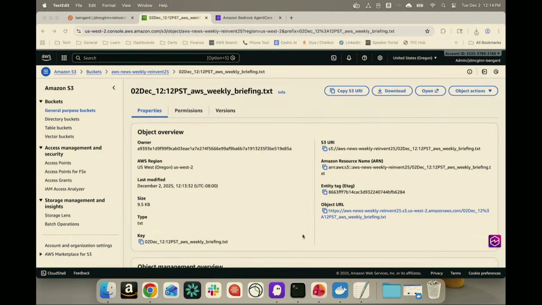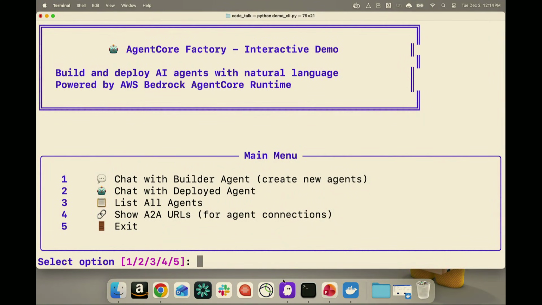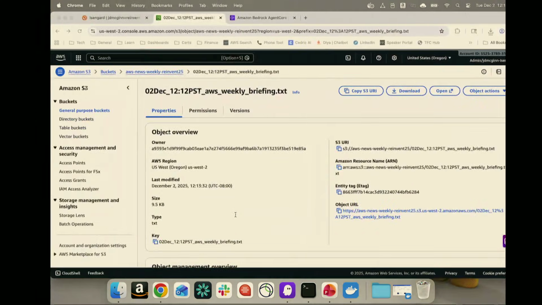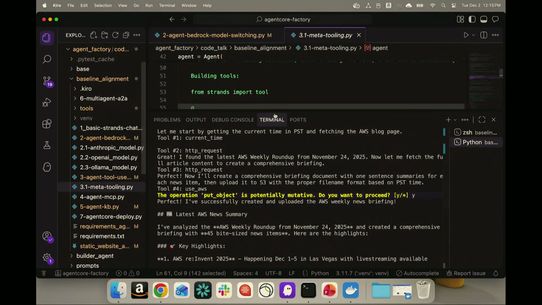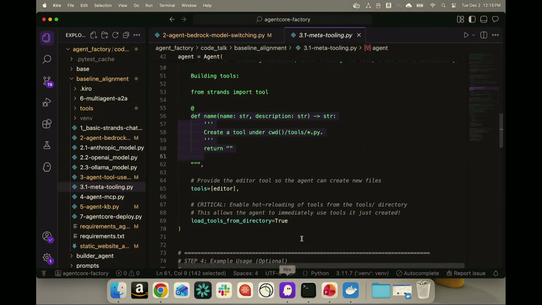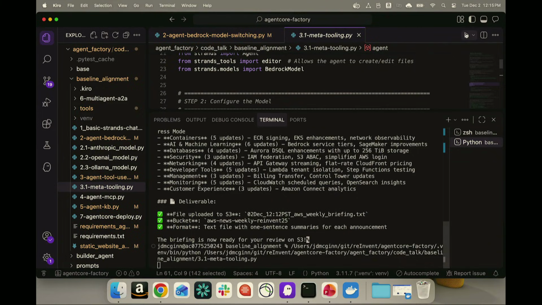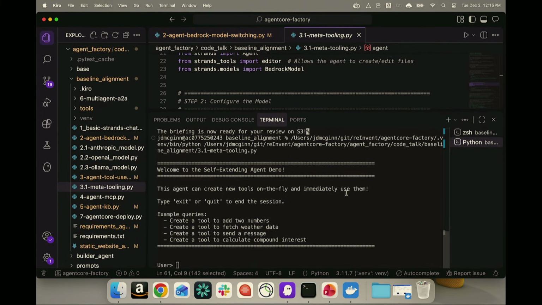The next thing I want to show here is, what if our agent factory receives a request wherein it not just needs to create new agents, but it also needs to create custom tools outside of what Strands provides, building those tools on the fly based on the user request. So what I'm doing here is I've created an agent which can create different tools for me. I just ran that agent.